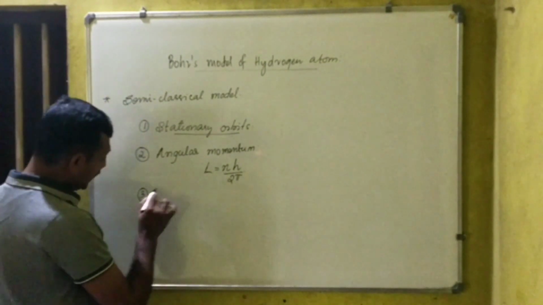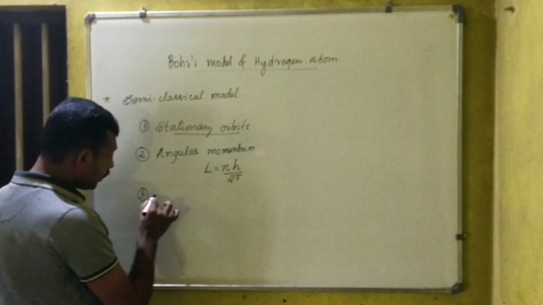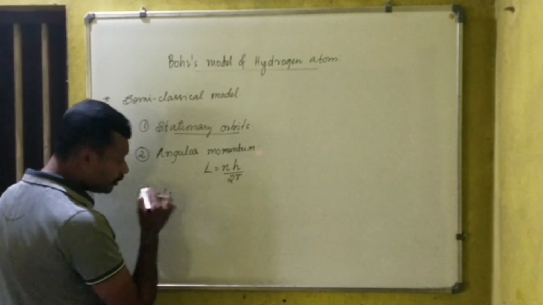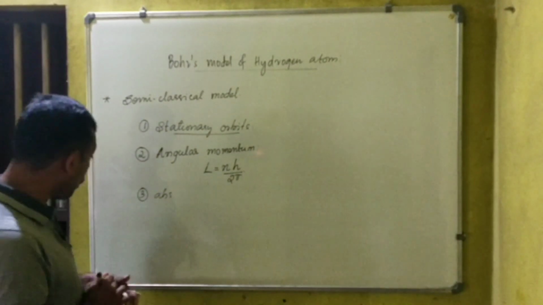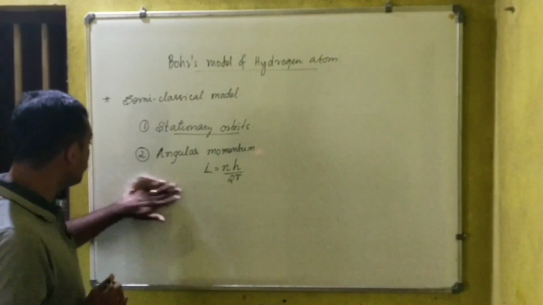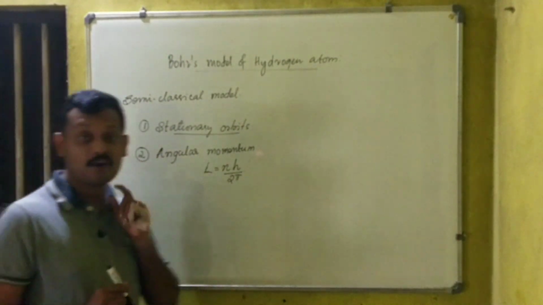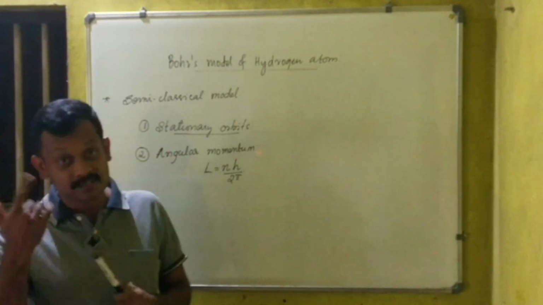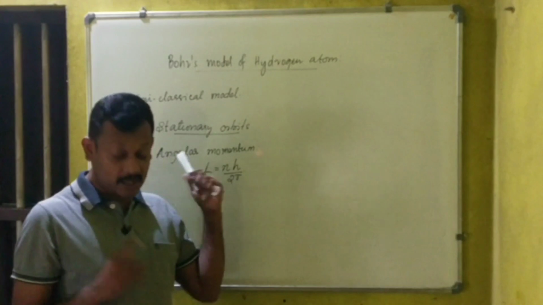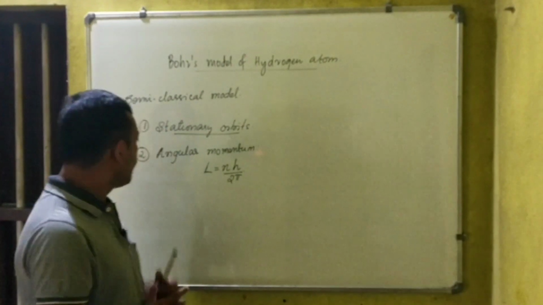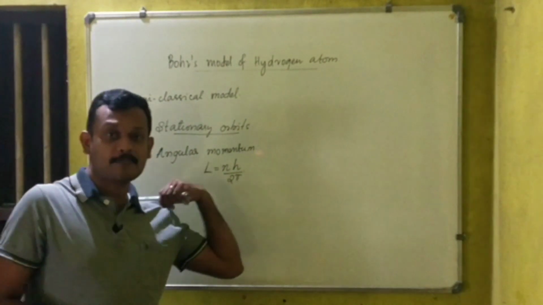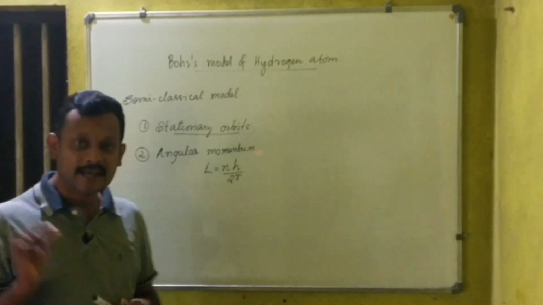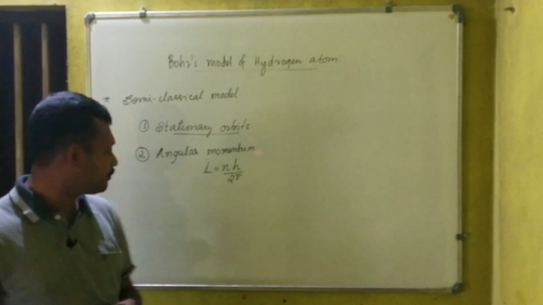So that is where we say what I'm saying. So absorption spectra and emission spectra, I'm not writing that point separately. These are the two important points here to say. One is stationary orbit: electrons are confined to revolve around the nucleus in fixed circular paths, called circular paths of fixed energy. And only those stationary orbits are possible whose angular momentum is an integral multiple of h by 2 pi.